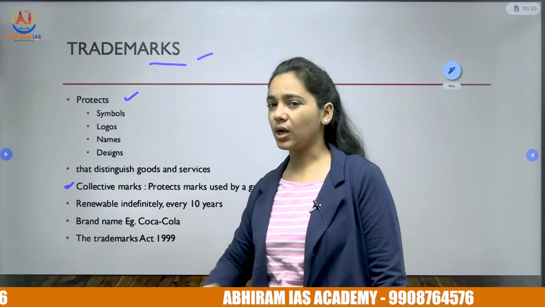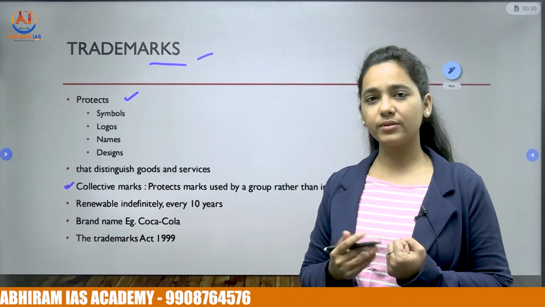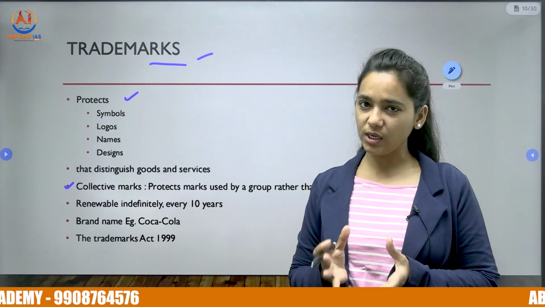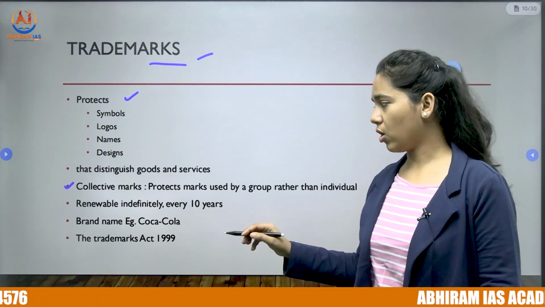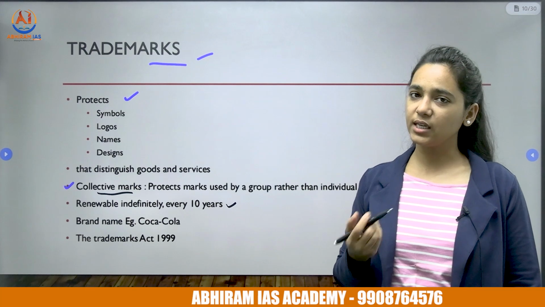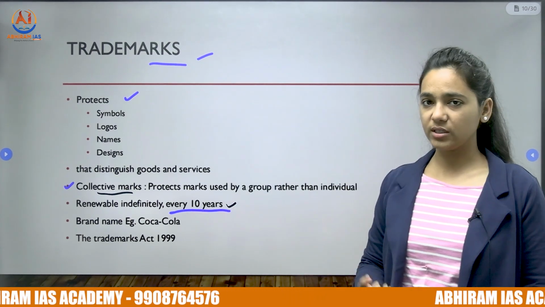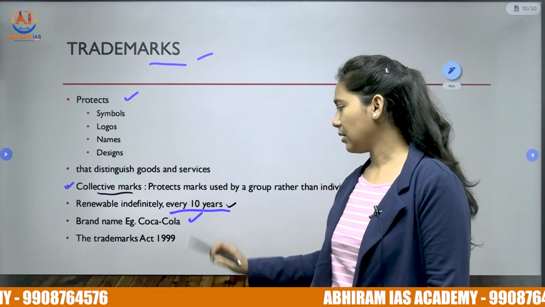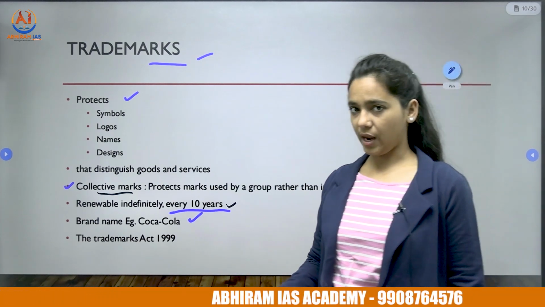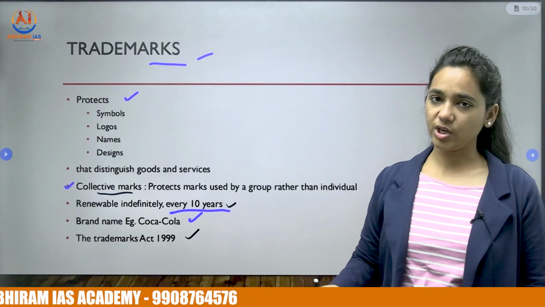So there are also collective marks. What are collective marks? A cooperative society may also have some products which will have a unique logo of its own. That is also called a collective mark, and they are also protected by the trademarks. They are renewable for an indefinite period; every 10 years you can renew them. And what are the examples? A Coca-Cola brand name is an example, and they are protected by the 1999 Trademarks Act.